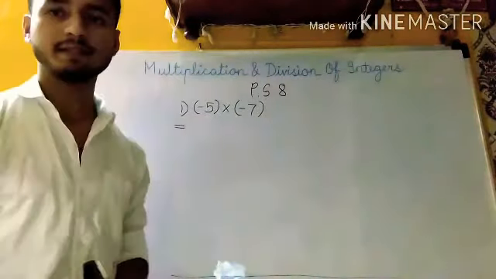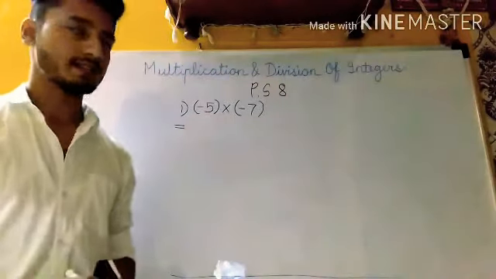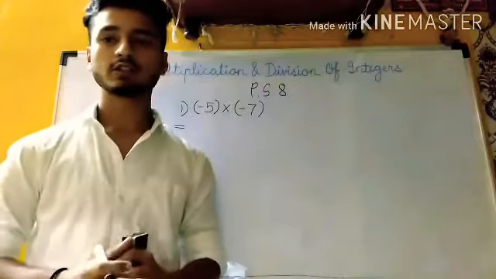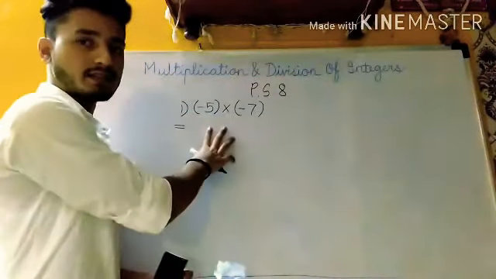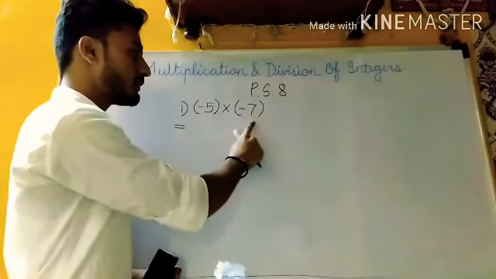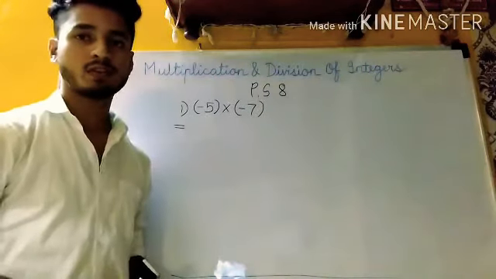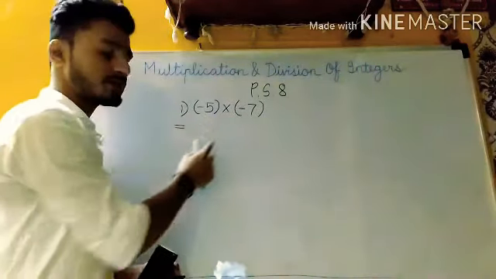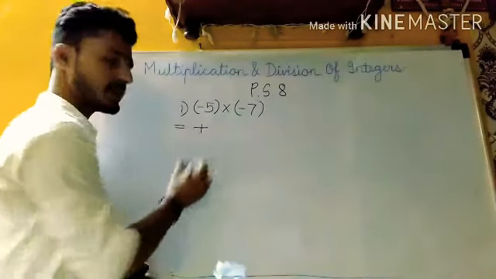We'll put an equal to sign. Now what is the first step which we have to carry out? Yes, the first step is that we are first going to multiply the signs. First observe the signs. What is the sign for the first number? Yes, it is negative, and for the second number it is also negative. So both the numbers are having the same sign. So when the numbers are having the same sign, what answer do we get? Yes, we get a positive answer. So I'll write here plus.